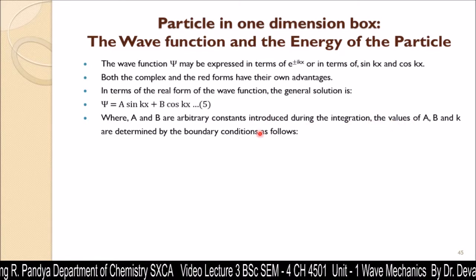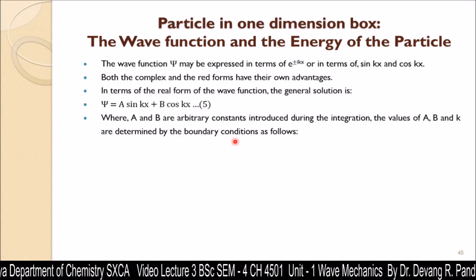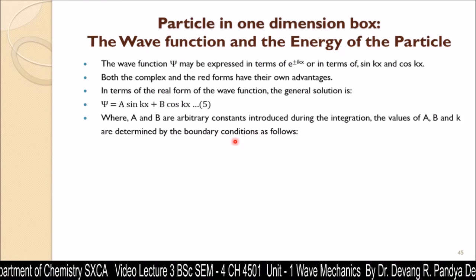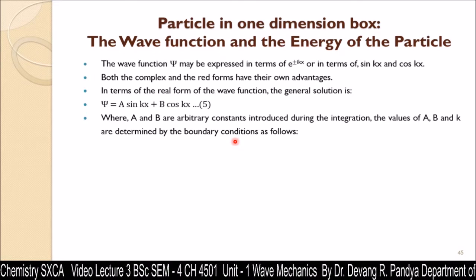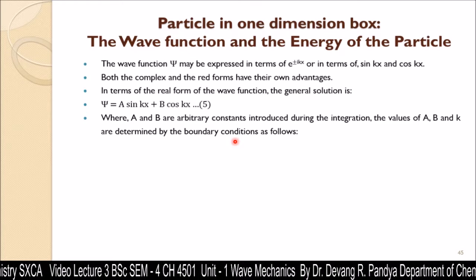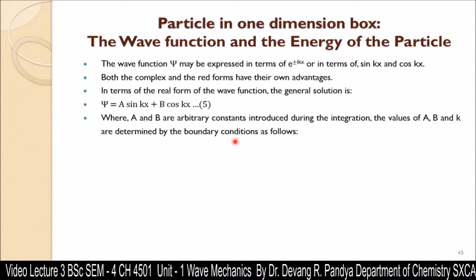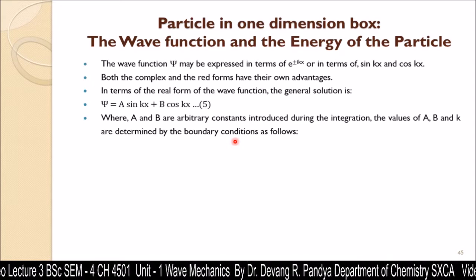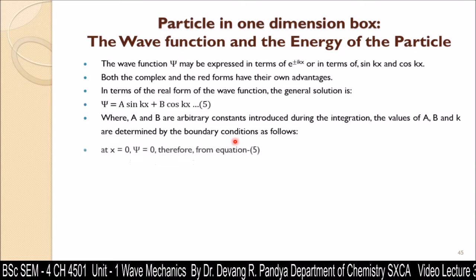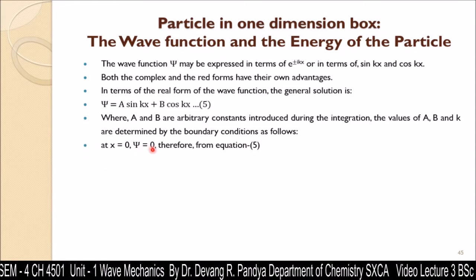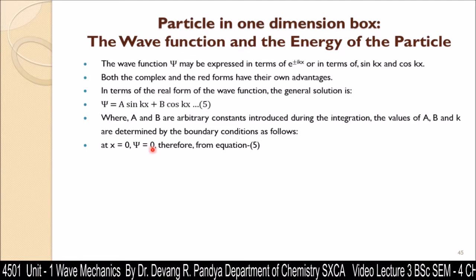The values of a, b and k are determined by the boundary conditions which we have already studied. What are the boundary conditions? At x equal to 0, there is no probability of finding the electron, and at x equal to L, there is no probability of finding the electron as well. So these are the two boundary conditions. At x equal to 0, psi is equal to 0, because on the nucleus there is no probability of finding the electron.